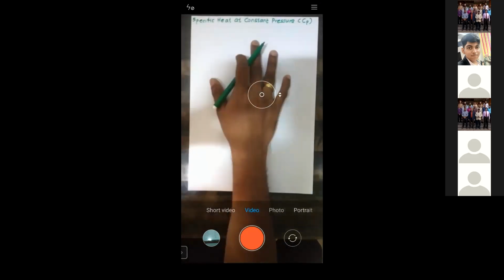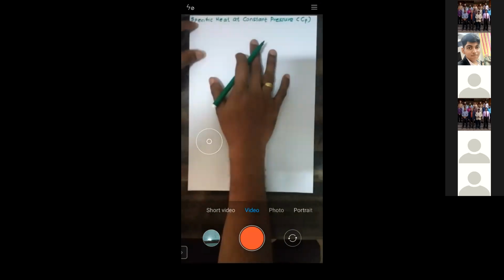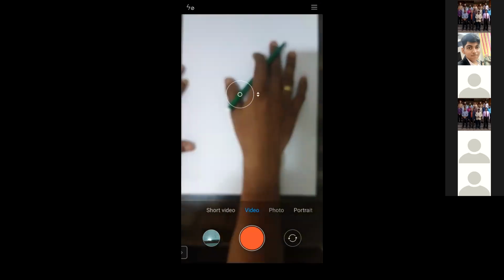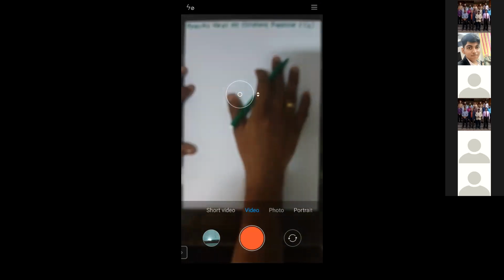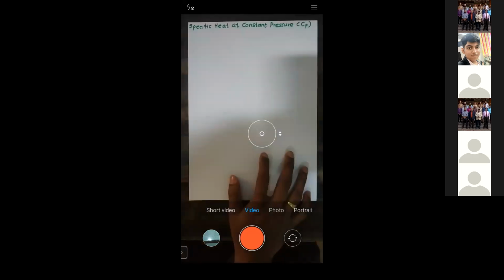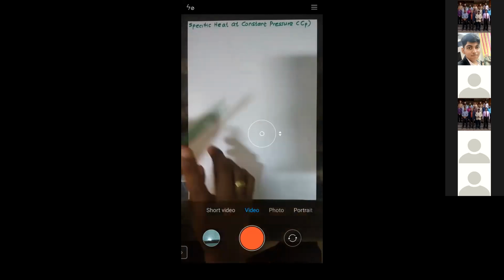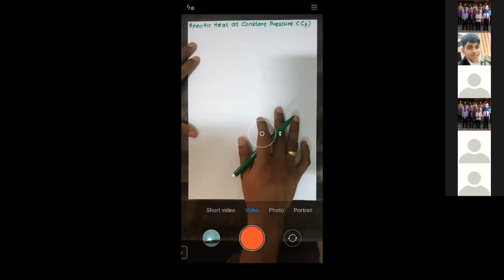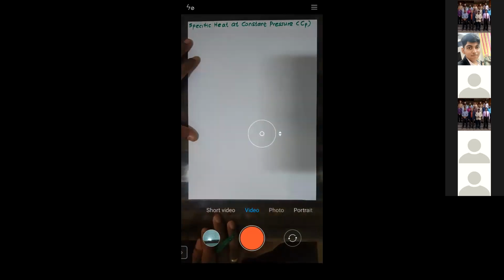Specific heat at a constant pressure. Specific heat is C, and as it is at a constant pressure, it is indicated as Cp. So now let us start. How to go ahead.